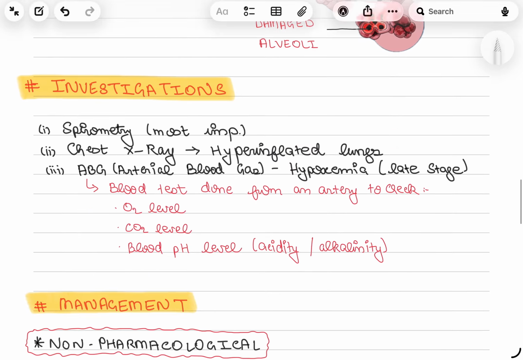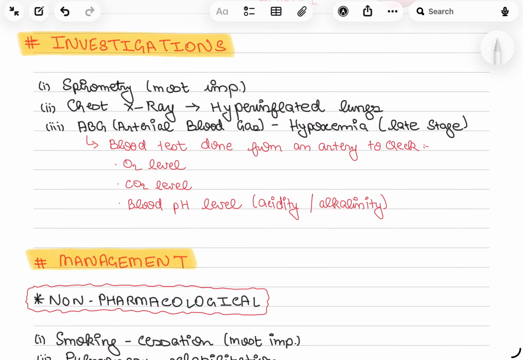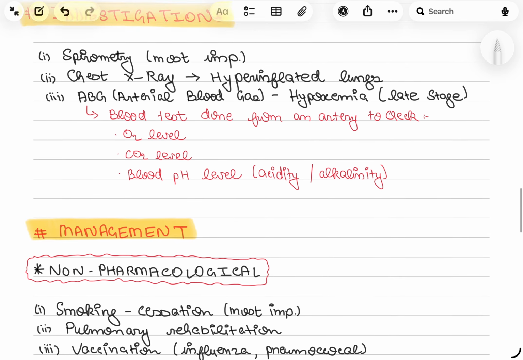For investigation, first is the spirometry, second is the chest X-ray, in which you can appreciate the hyperinflation of the lungs, and ABG, arterial blood gas. What is ABG? So ABG is the blood test done from an artery to check oxygen level, carbon dioxide level, and blood pH level in the body.